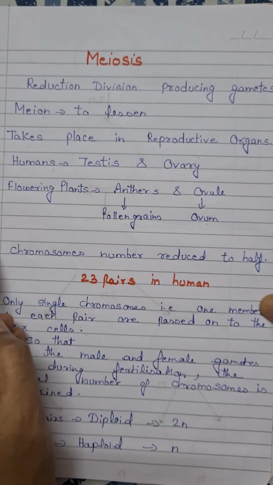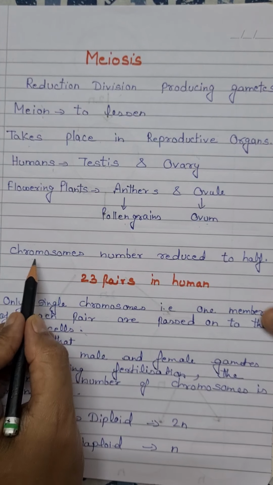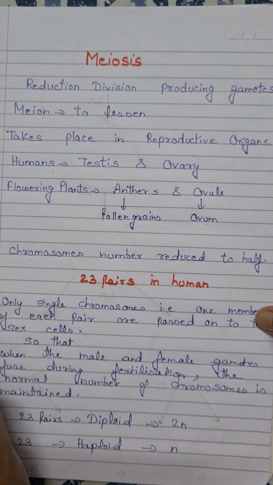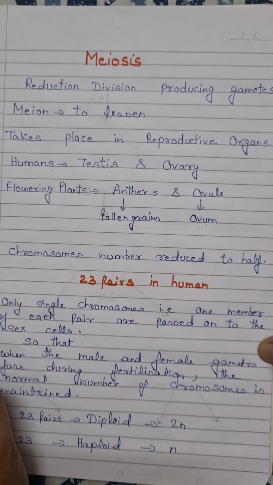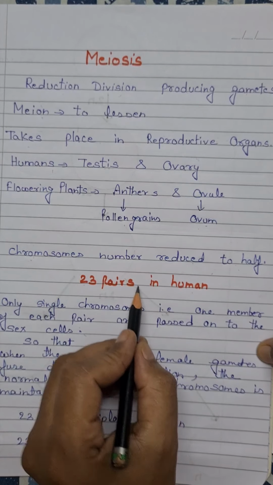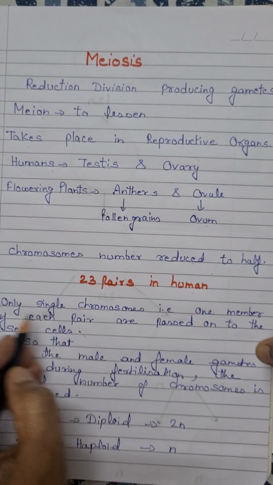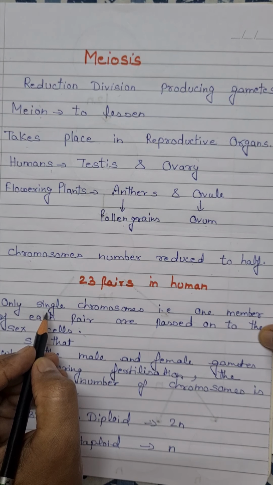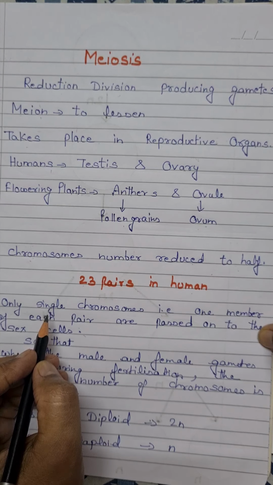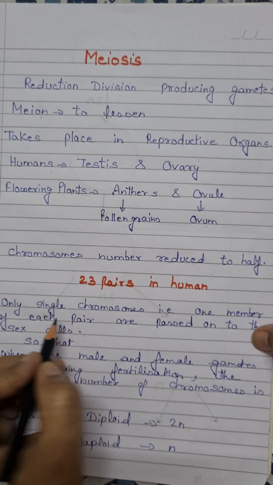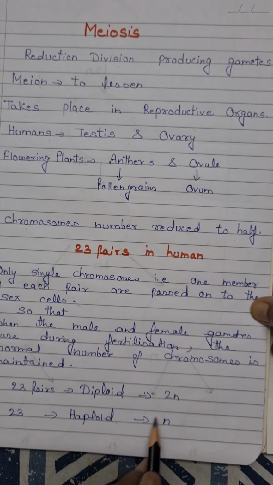Now the main point related to meiosis is that the chromosome number is reduced to half, and that's why we call meiosis a reductional division. 23 pairs of chromosomes are there in humans, and in gametes, that is in sperm and ova, only 23 chromosomes are there, so that after fertilization, the same number of chromosomes present in normal body cells can be reacquired. So the diploid condition is represented by 2n and haploid by n.